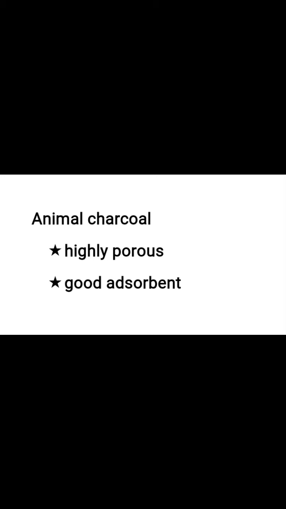Next is animal charcoal. It is also known as bone charcoal. Animal charcoal is obtained by the destructive distillation of animal bones. It is also highly porous in nature and it is a very good adsorbent. So we can use it to decolorize substances, because when we add animal charcoal or any charcoal in a colorful liquid, what will happen? All the colored particles will get deposited over it and the solution will become decolorized. So we can use it as an adsorbent. It is used to filter aquariums also. That's all about animal charcoal.